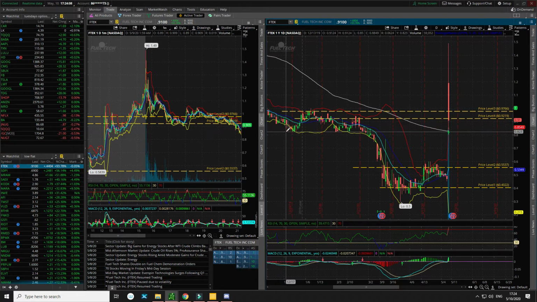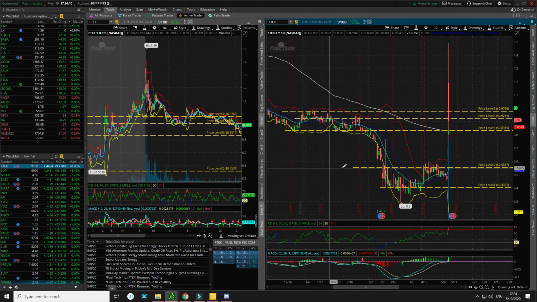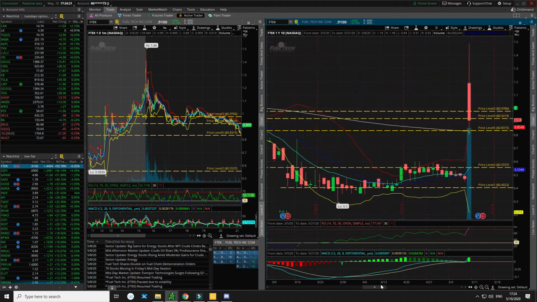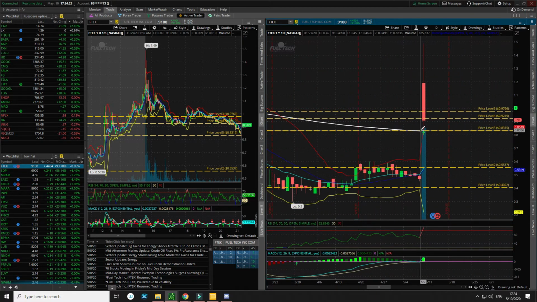Right about here, and you can see where these bottom candles are. Okay, look at this. Look where the bottom candles are right now. They're all touching that, and look what Friday brought. Where did that candle come down to? Just to the tip of that, and it touched the 180-day EMA pretty much. That's why it is very important to have your support and resistance lines when you're doing these stocks.